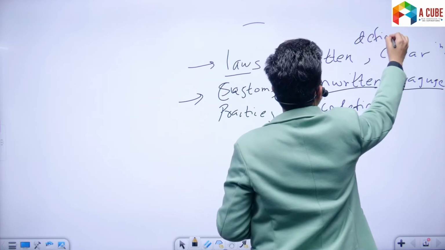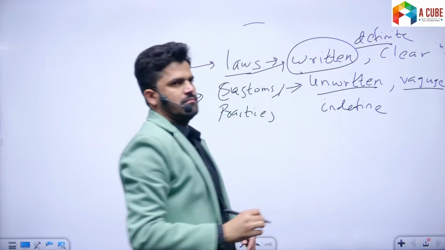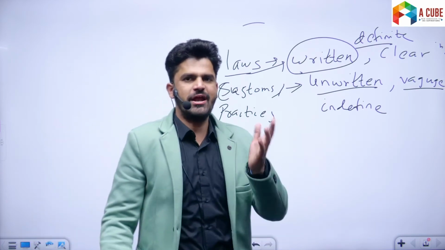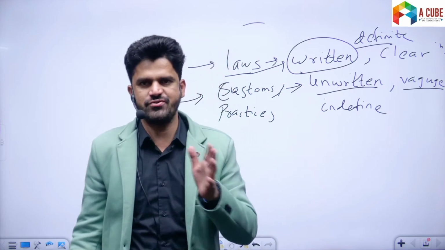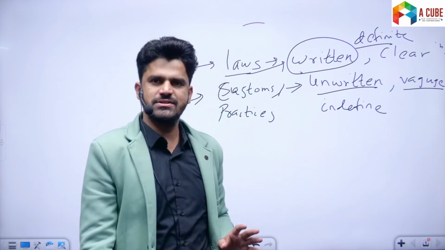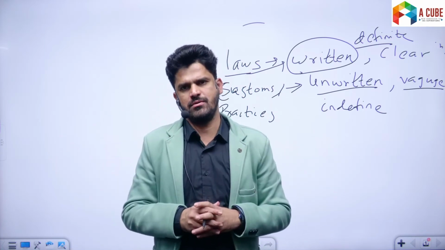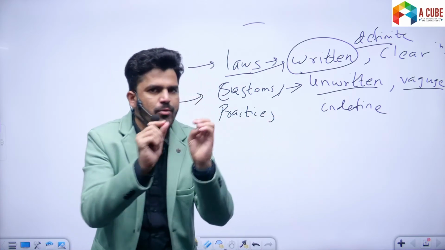Laws are written. The rights in the Indian state are governed through various laws, like Right to Information Act 2005, Forest Rights Act 2006, right? There are so many laws which are written and very clear. They are publicly promulgated.